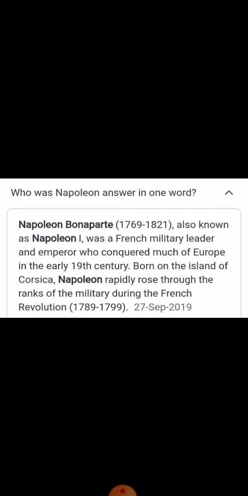Born on the island of Corsica, Napoleon rapidly rose through the ranks of the military during the French Revolution, which took place from 1789 to 1799. Okay, so this was all about Napoleon Bonaparte.